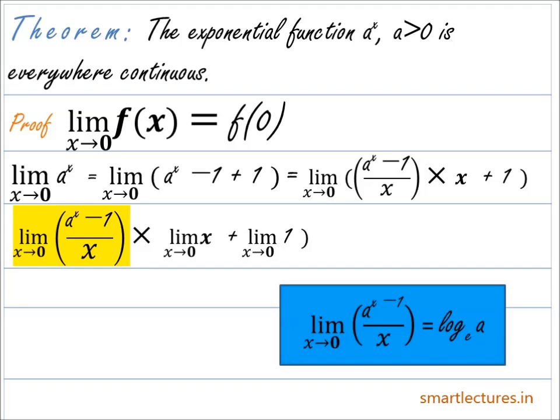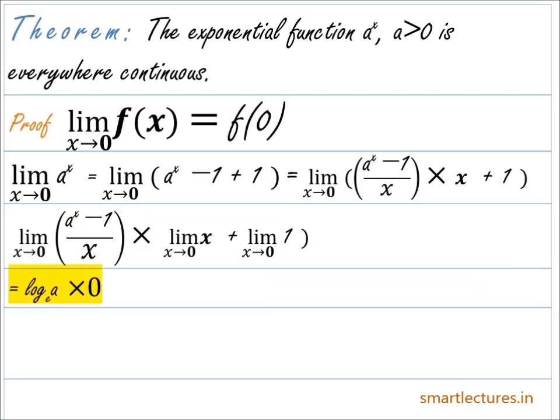And when x approaches 0, then x will be a very small number close to 0. So this limit becomes log of a into 0, plus 1, which is equal to 0 plus 1. So the limit x approaches 0, a to the power x is equal to 1.